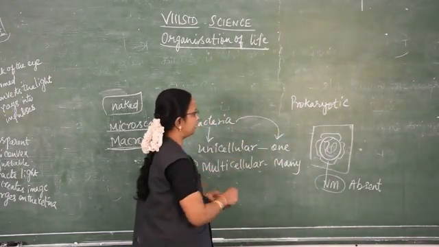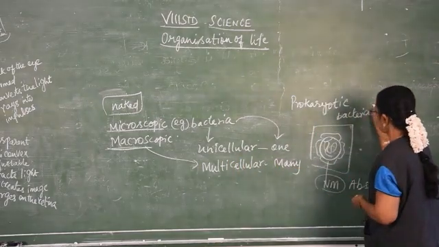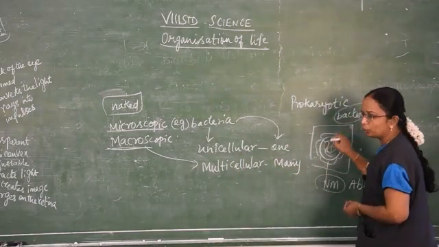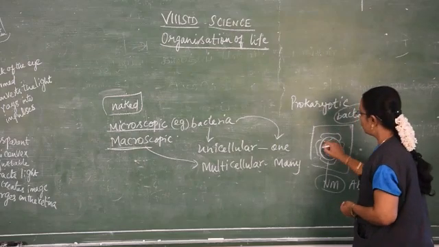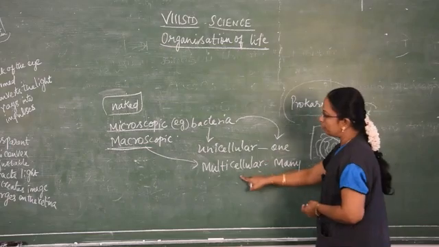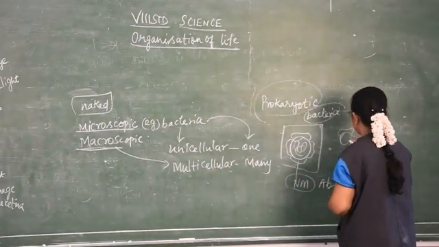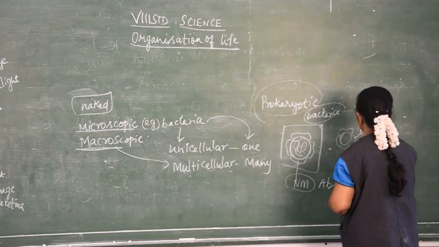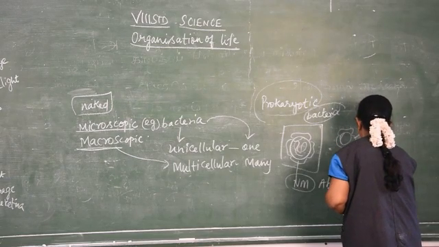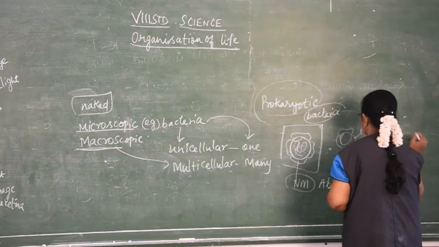Example, bacteria. Bacteria are prokaryotic organisms, because in them the nucleus is not covered by a nuclear membrane, so they are known as prokaryotes. But in higher animals like macroscopic or multicellular organisms, the nucleus is covered by a nuclear membrane, so they are known as eukaryotes. Eu means true membrane is present.